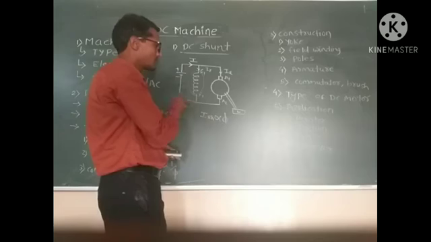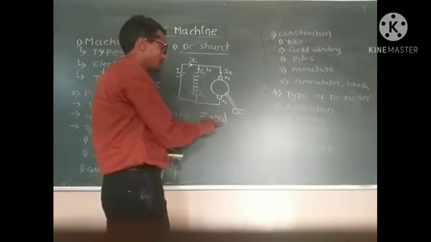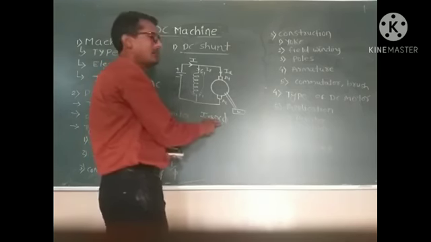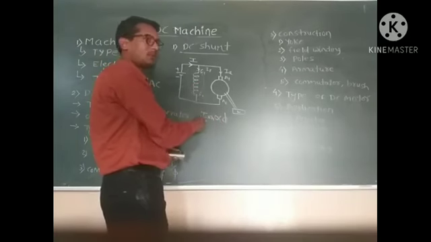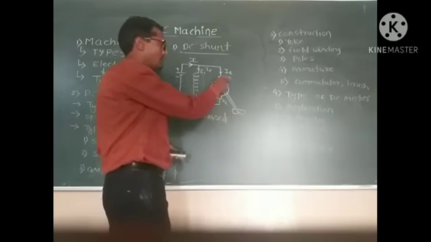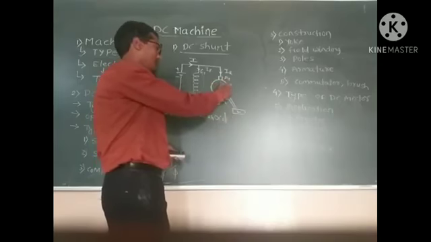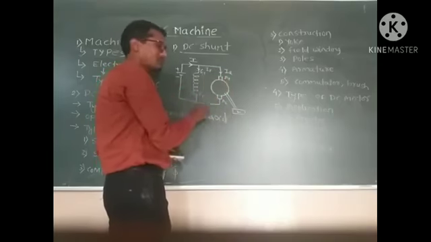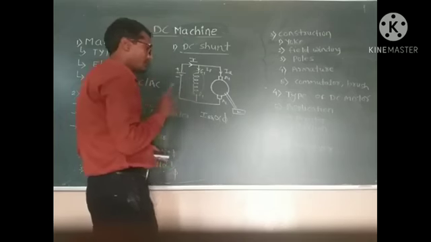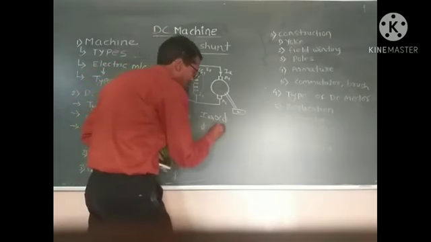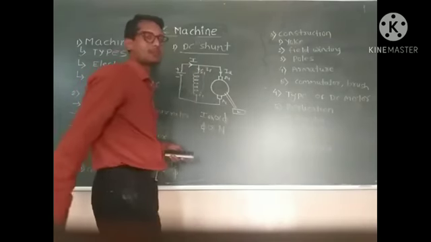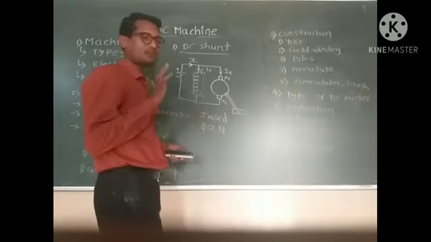It is called a constant flux motor because the flux does not depend upon the load or the field current. If the flux is constant, that means the speed is also constant.